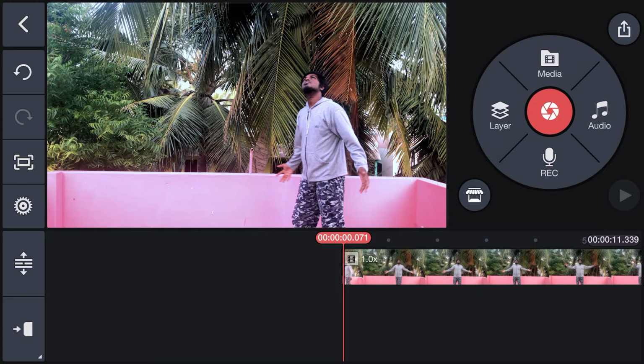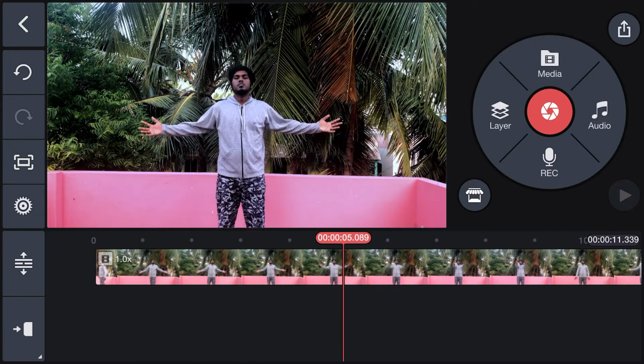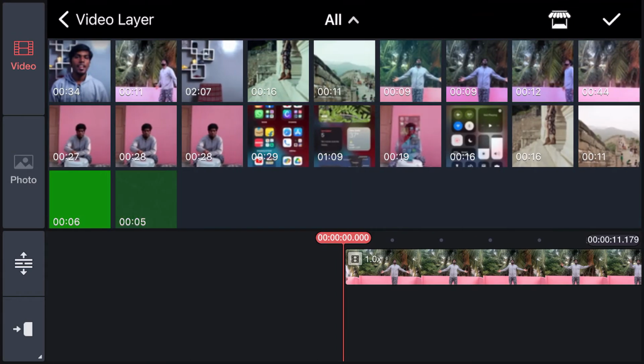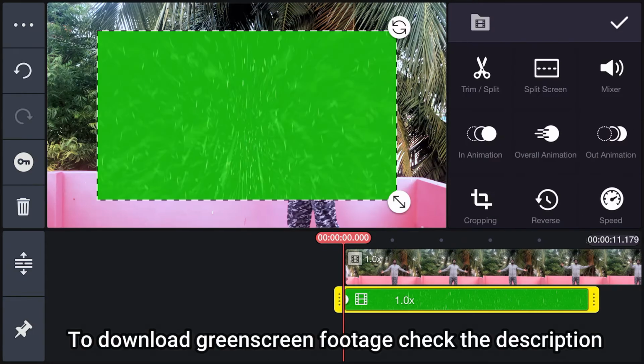Guys, what you have to do is very simple. First, import your footage in Kinemaster and go to layers, add media, and now add the green screen footage of the rain.